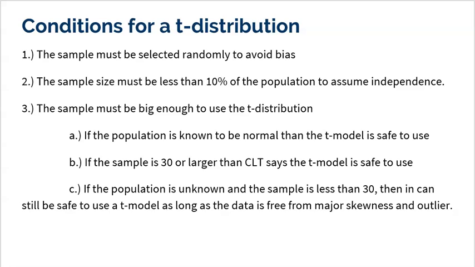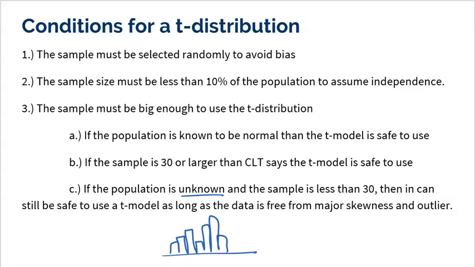Now remember why this is. In the intro video, we talked about the fact that the shape of a sample should reflect the population shape. Well, we don't know what the population looks like, right? It says of an unknown population. But if our sample looks roughly symmetric, it doesn't have to be perfect by any means, just no major skewness, no major outliers. So maybe we see a histogram and it kind of looks like this, right?